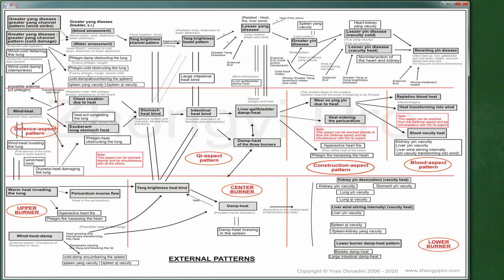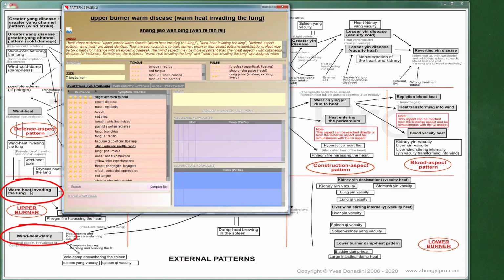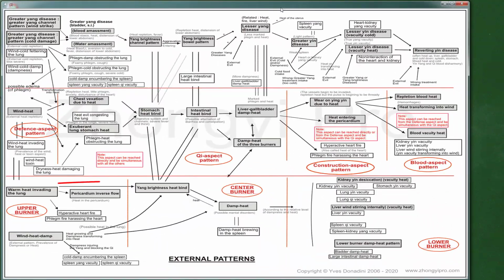The second scenario, the patient's constitution is stronger than in the previous cases. The evil will come in the form of damp heat, mostly in two aspects, which are sometimes the transformation of the cases seen previously. The two aspects are the upper burner warm disease, warm heat invading the lung, and again the upper burner damp heat pattern, wind heat damp, but this time with more heat as well as with dampness. On one hand, urine is clear with an increased volume for the signs of cold, and on the other hand, it is darker with a decreased volume for the signs of heat. Either the heat is already present in the case of warm heat invading the lung, or the dampness is transformed into heat inside the body in the case of wind heat damp.